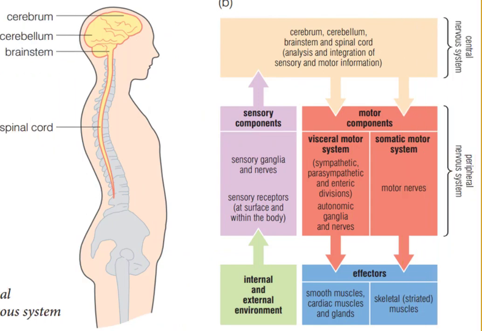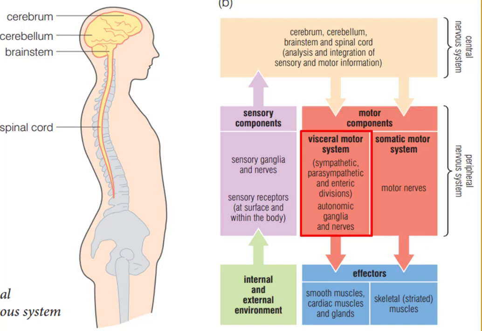As we can see from the figure, sensory receptors on the surface and within the body receive stimuli from the internal and external environment and then send the information to sensory ganglia and nerves. Sensory nerves and ganglia pass the impulse to the central nervous system. The central nervous system then processes, analyzes and integrates the information and sends it back to the visceral motor system and somatic motor system.